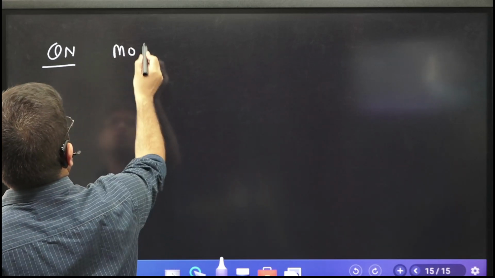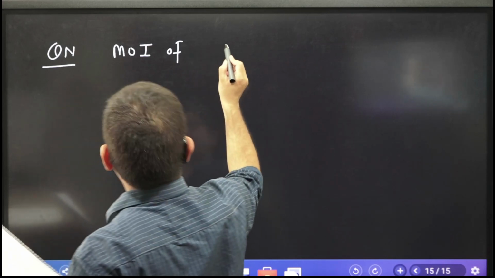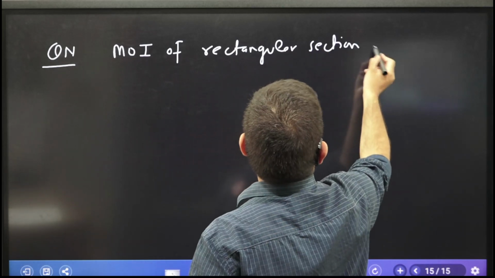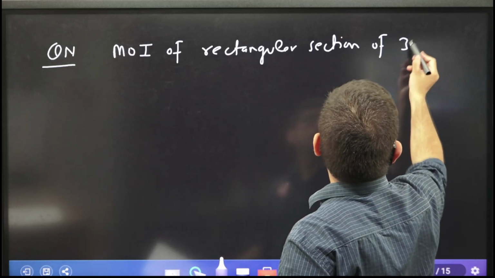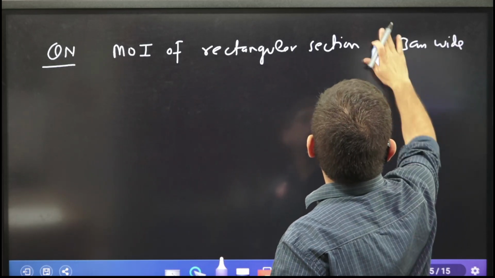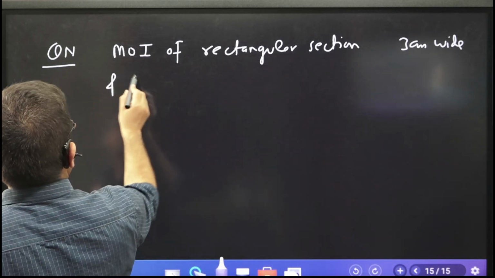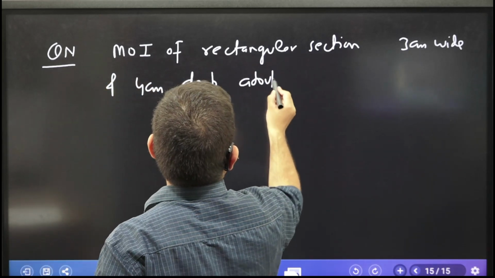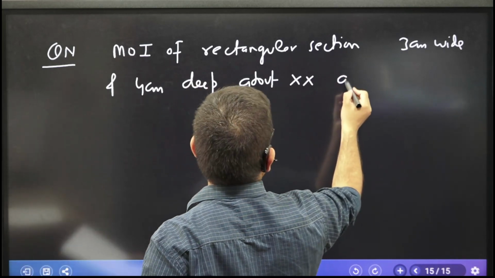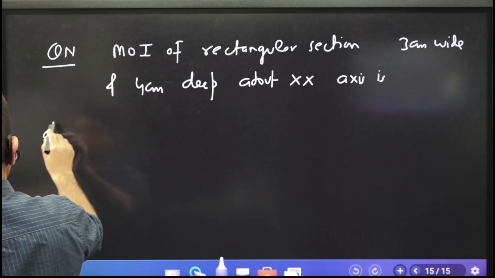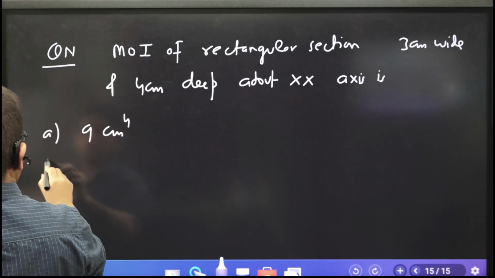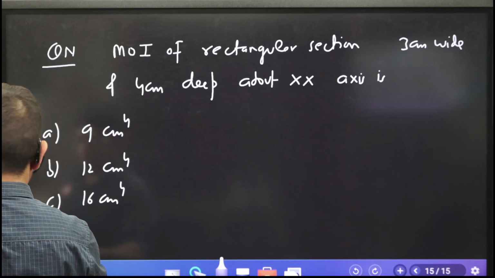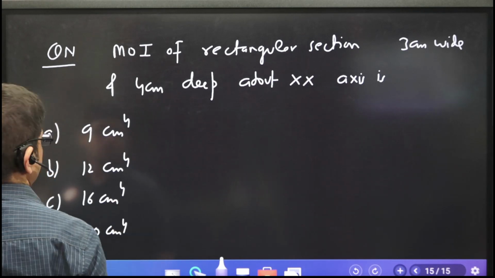Okay, so moment of inertia of a rectangular section which is 3 centimeter wide and 4 centimeter deep about x axis is, so what is the answer choice? 9 centimeter raised to power 4, 12 centimeter raised to power 4, 16 centimeter raised to power 4, 20 centimeter raised to power 4. What is the answer for that?